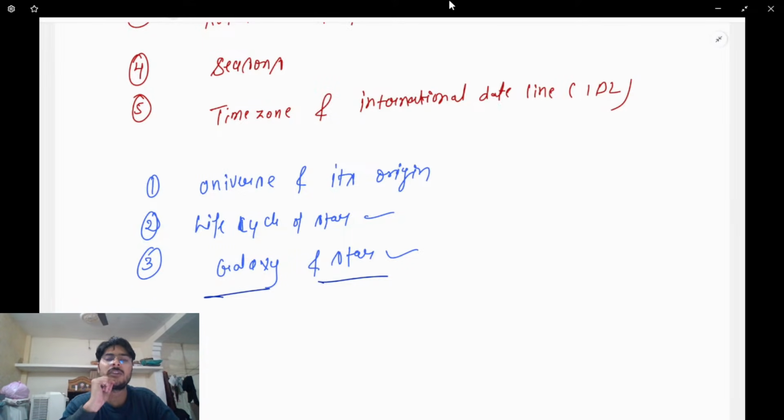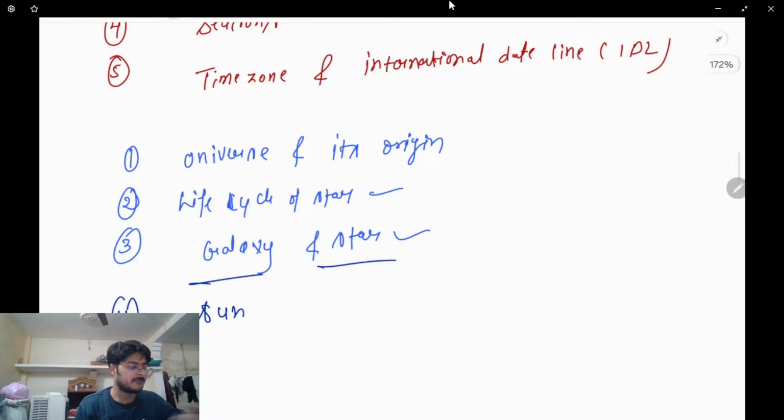Okay. So Milky Way is the name of the galaxy that we live in. Akash Ganga in Hindi we call it. And Andromeda is the neighboring galaxy. So we'll talk about the overall galaxy and the star formations. Then the fourth point, we'll talk about the sun. For example, we'll talk about the formation of the sun. Sun is a star. Very good, Andromeda. Exactly.